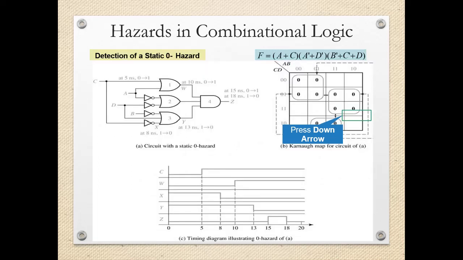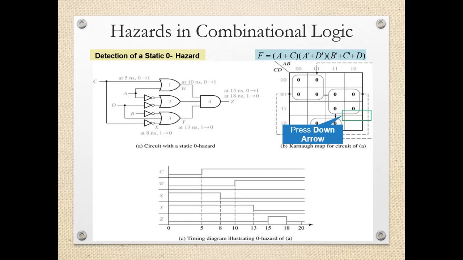Now this is another circuit in which we can detect the static zero hazard. If you observe the previous circuit carefully, it was initially the ANDing operation and then the ORing operation, so there is a possibility of static 1 hazard. Now here, we have OR gates and then one AND gate. For such types of circuits, ORing and then ANDing, we have the possibility of static zero hazard.